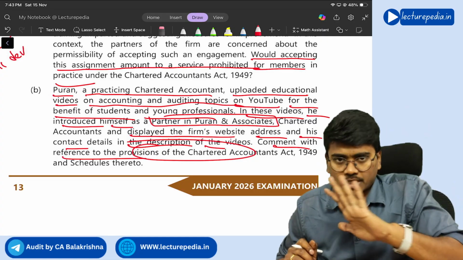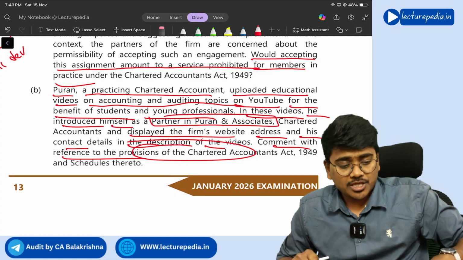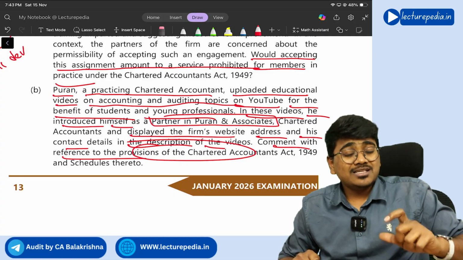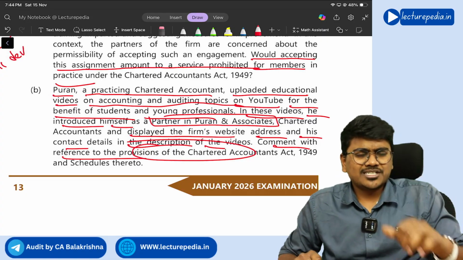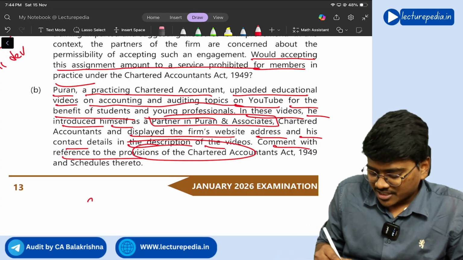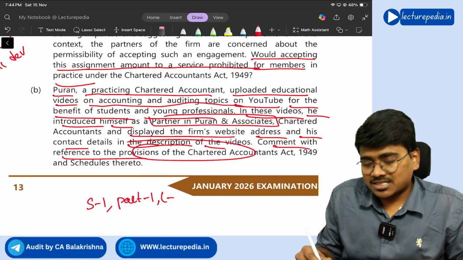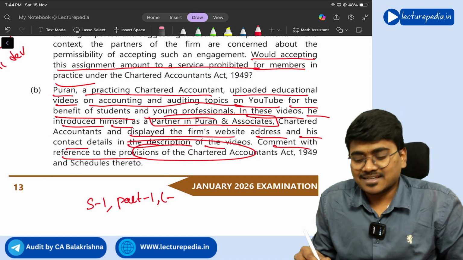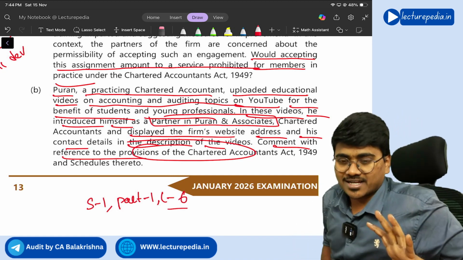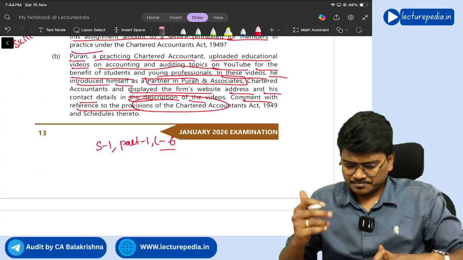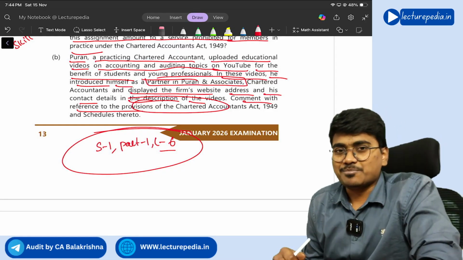Uploading a video is not a problem, but making a reference to your firm name, giving your address and contact details, all these amount to solicitation. Solicitation of work. Solicitation of work is covered under Schedule 1, Part 1, Clause 6 or 7? 6. Clause 6 covers the solicitation of work. Got it?